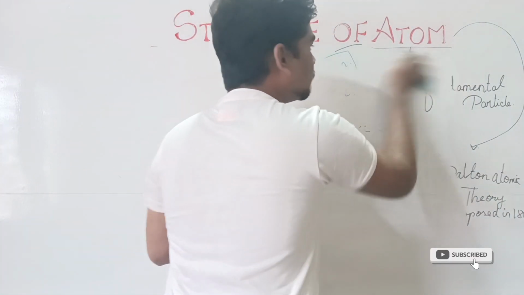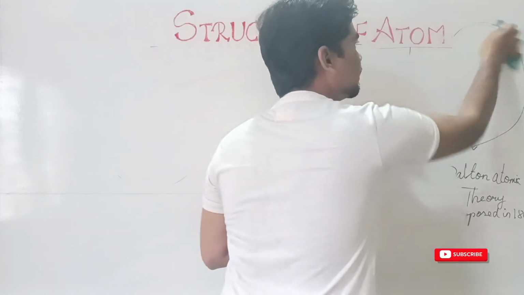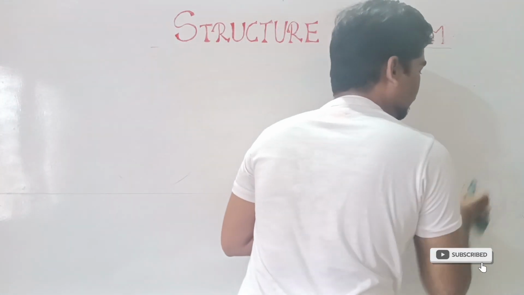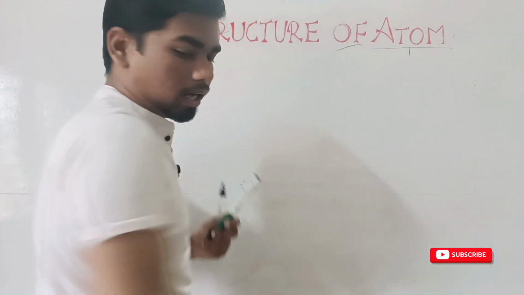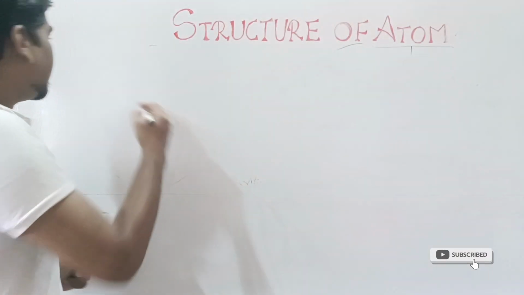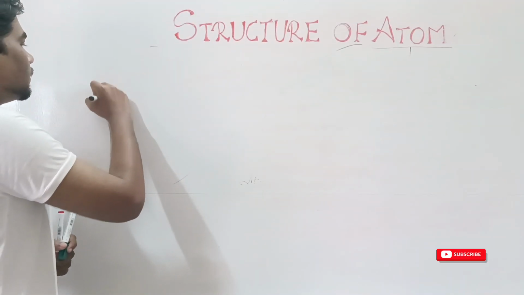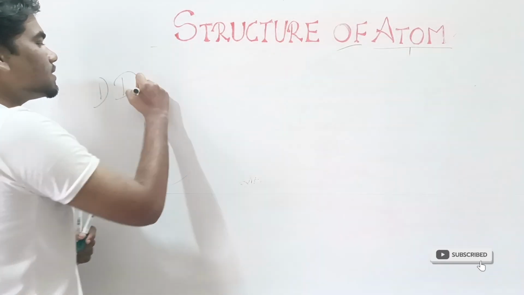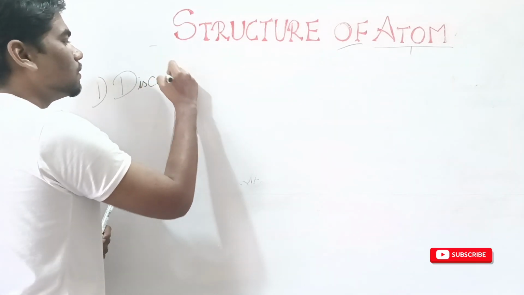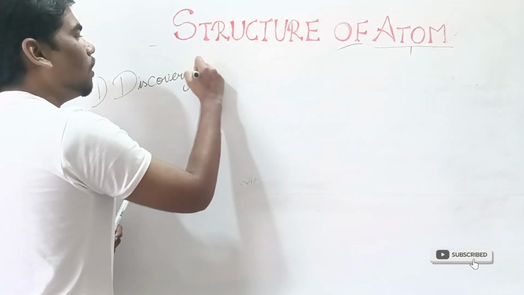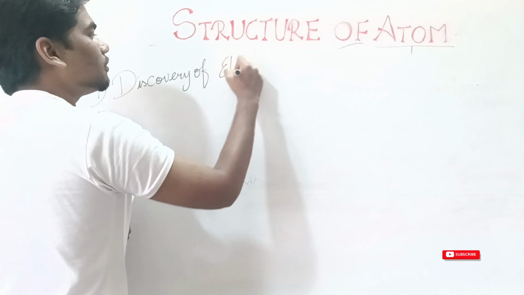As you already know, the electron is denoted by e with a negative sign. I hope you know that. The first topic we are going to study is the discovery of electrons.